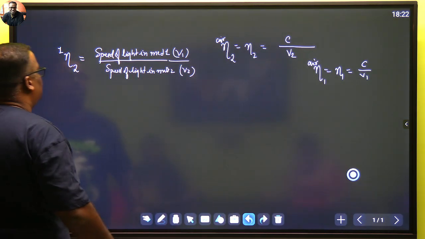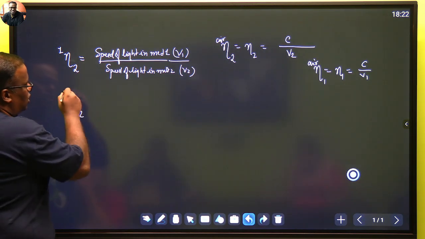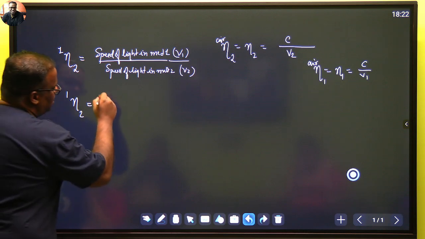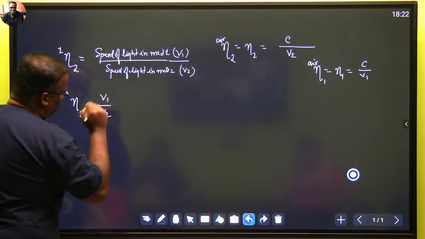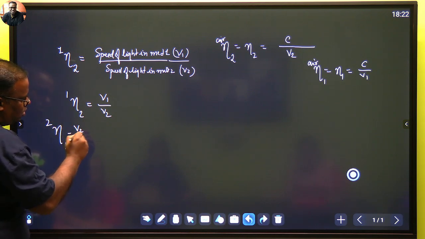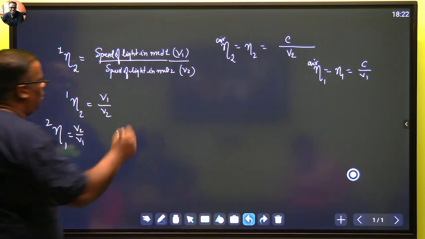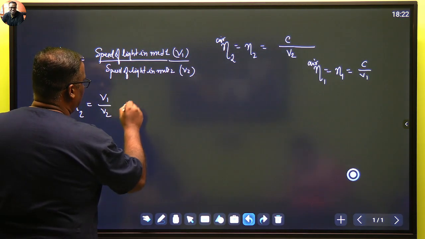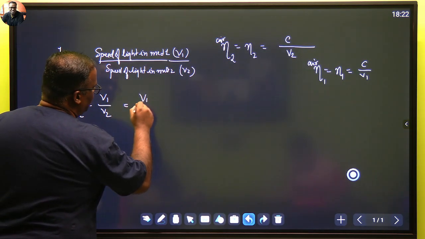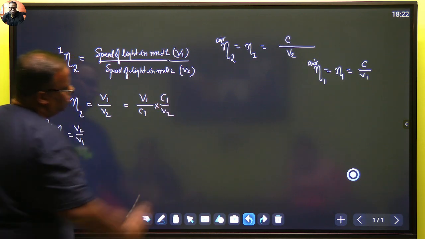Okay. Now what I'm trying to do here is, eta 2 with respect to 1 is v1 upon v2. If you would have written eta 1 with respect to 2, v2 upon v1, ठीक है? Now इसको मैं ऐसे लिखता हूं, v1 by c into c by v2, देखो तो.